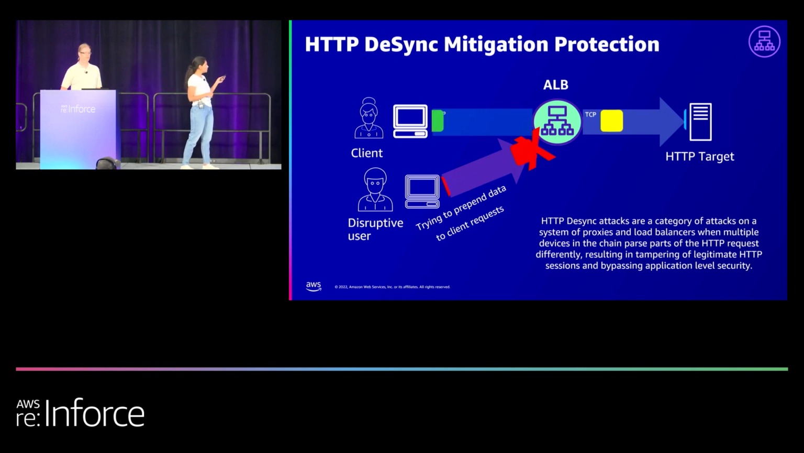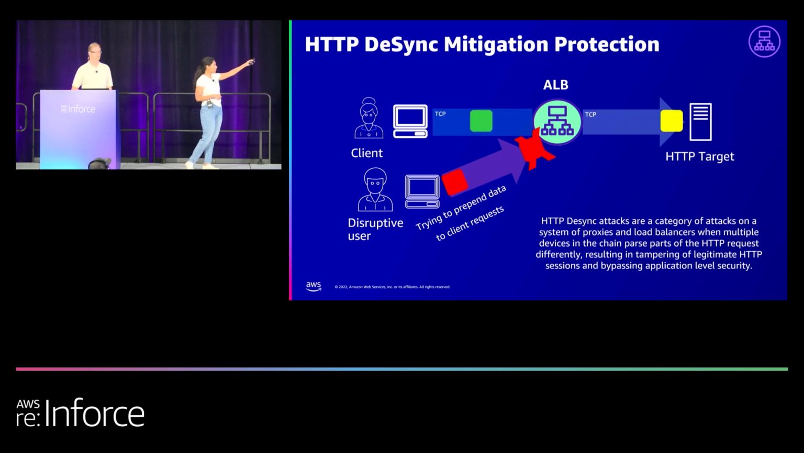So if you look here, you have the normal client request, the TCP packets going in, which are green, to your targets. And here is a disruptive user who is trying to prepend data to client requests. This happens when the desync mitigation mode is not enabled. It would let you pass this traffic and usurp your normal session.